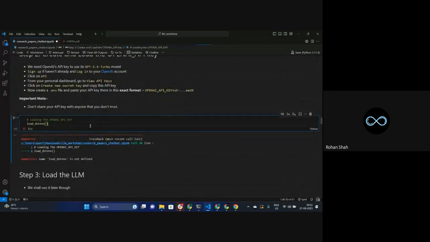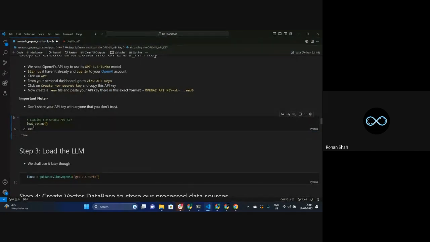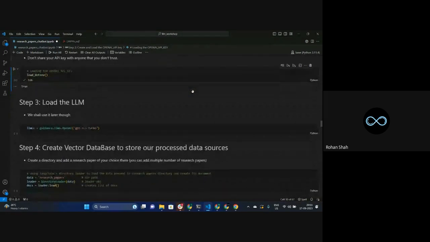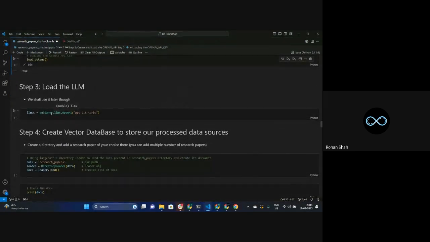And then I'll be running this. So now it has loaded the API key into my environment. Okay, now I don't need to worry. Now this notebook has access to this particular API key, and now I will have access to my LLM. Right? How am I getting it?